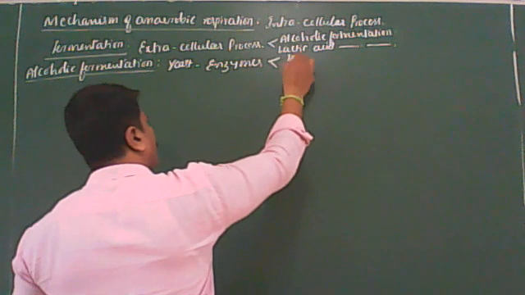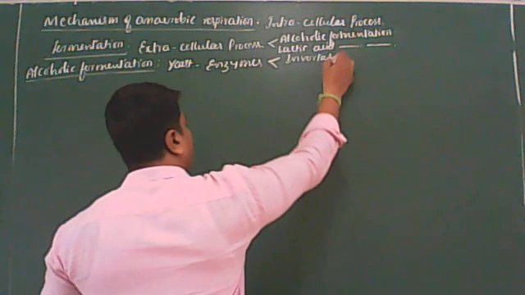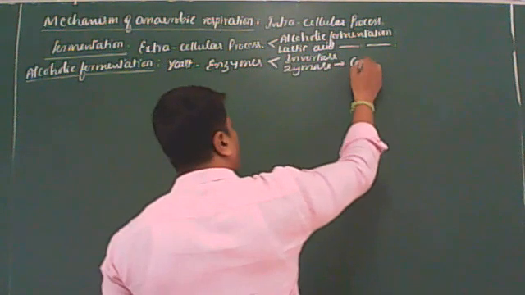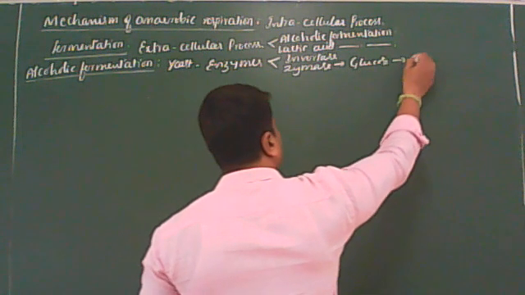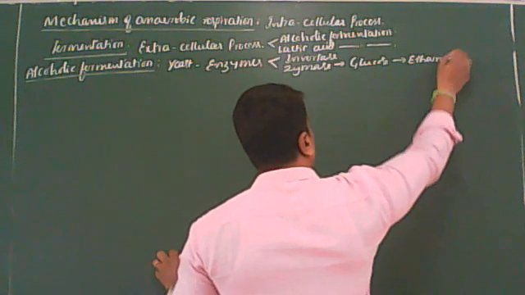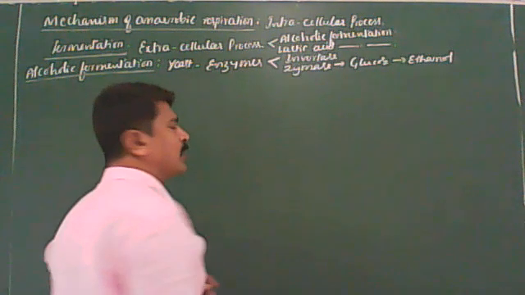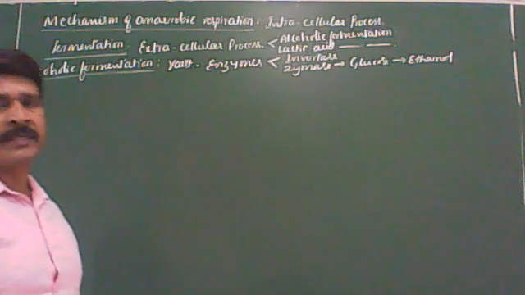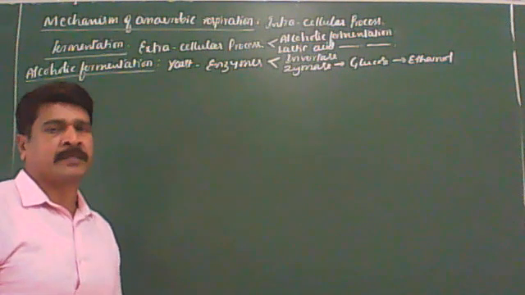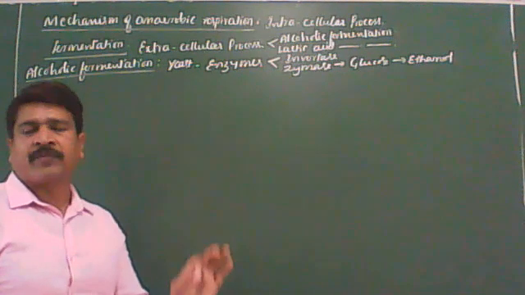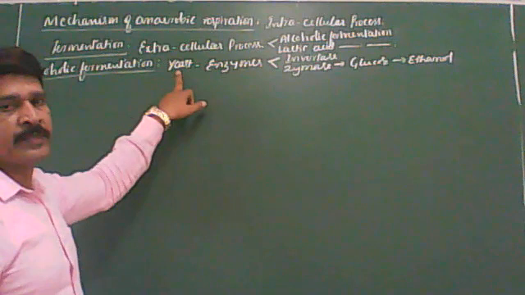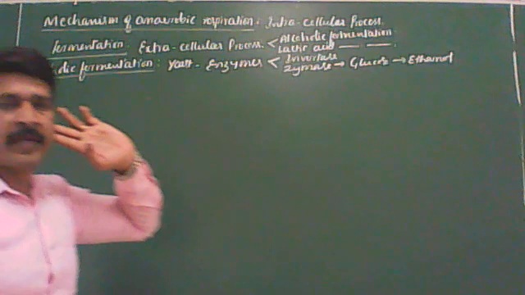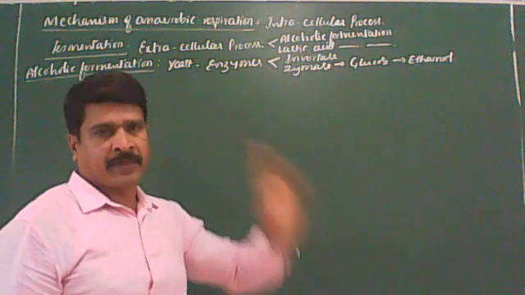Generally, yeast has two enzymes: one is invertase, another one is zymase. You remember this. These are the two enzymes present inside the yeast. Zymase is the enzyme capable of converting glucose into ethyl alcohol or ethanol.